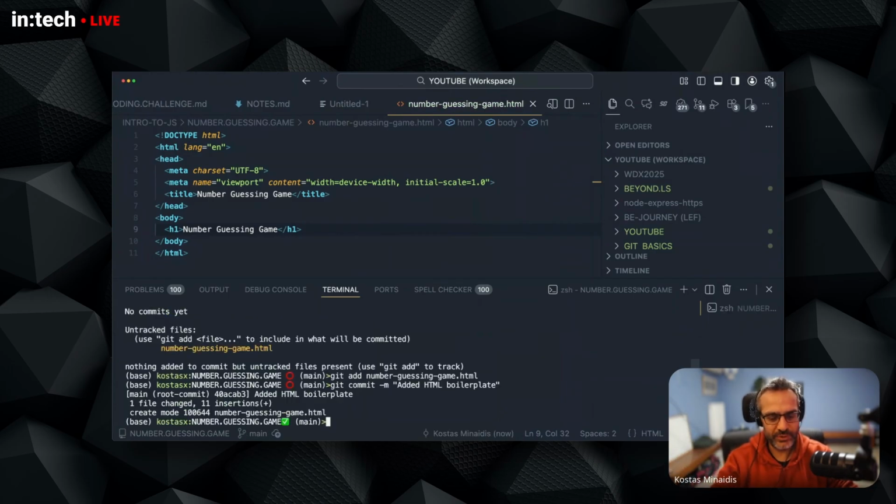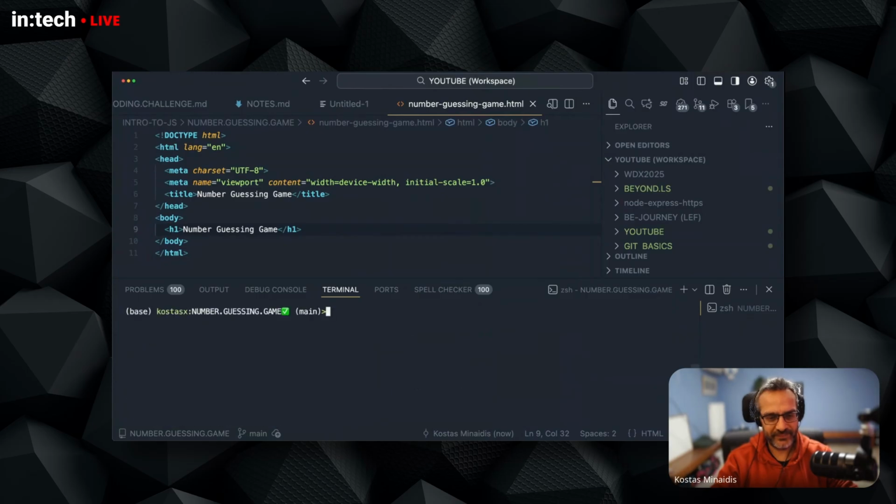Everything looks good. Now, if I type git log --oneline, you will see I made my first commit. This is the unique ID for the commit, and this is the message. So now when I make another change and another commit and another change and another commit, I will always keep a history of previous changes, previous commits, previous snapshots, so that I can travel back in time. Now I'm safe to move on.